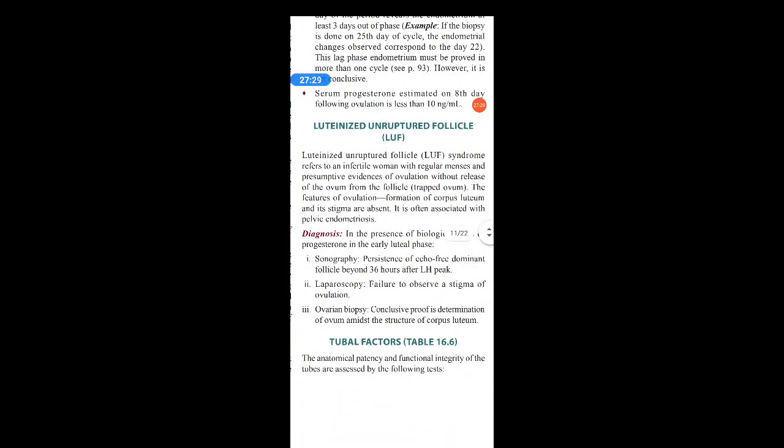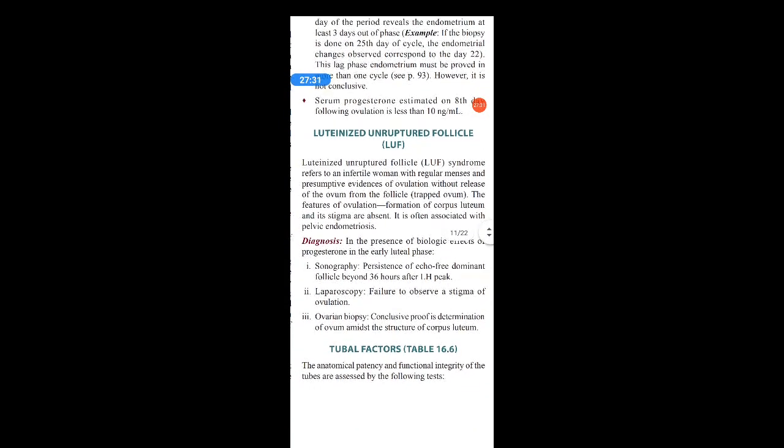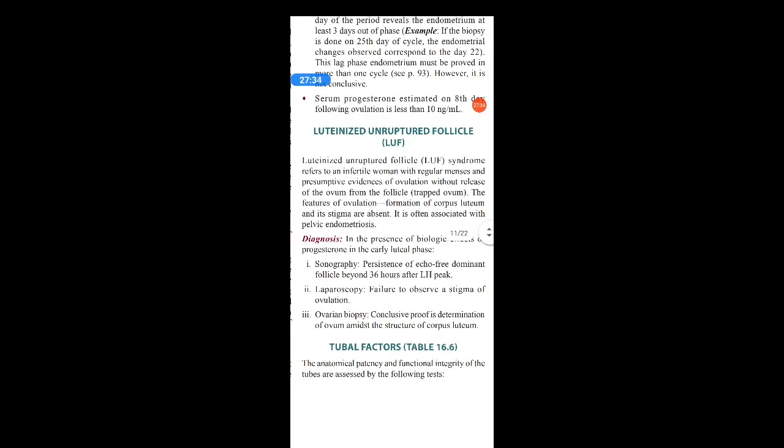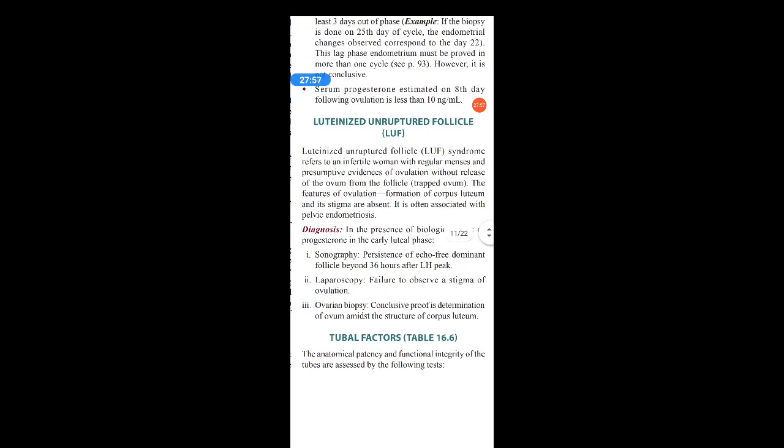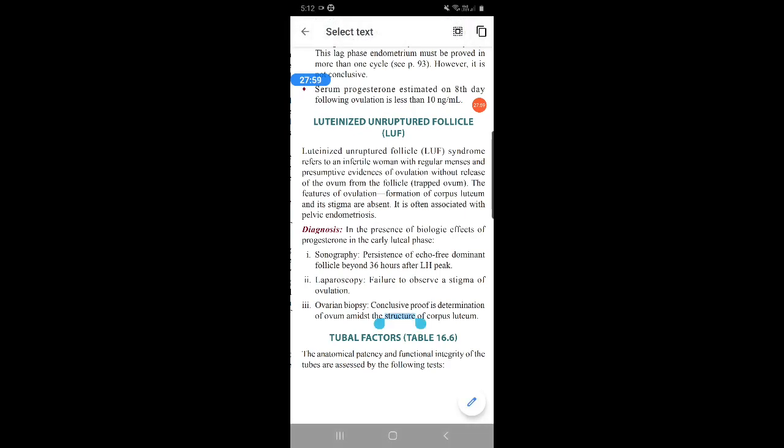Next, about the LUF, that is luteinized unruptured follicle. It is a syndrome which refers to an infertile woman with regular menses and presumptive evidence of ovulation without the release of the ovum from the follicle. See, ovulation is occurring but the ovum is unable to release from the follicle. It is trapped inside the Graafian follicle itself. So trapped ovum will be there. This condition is called the luteinized unruptured follicle. And the features of ovulation, that is the formation of corpus luteum and its stigma, are also absent here.